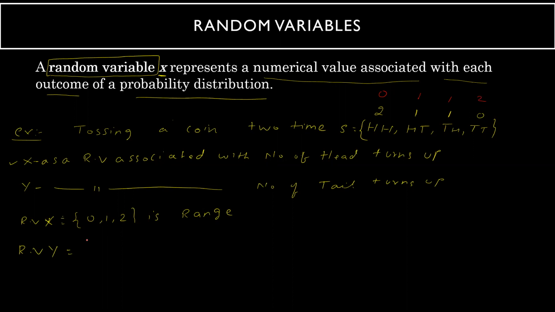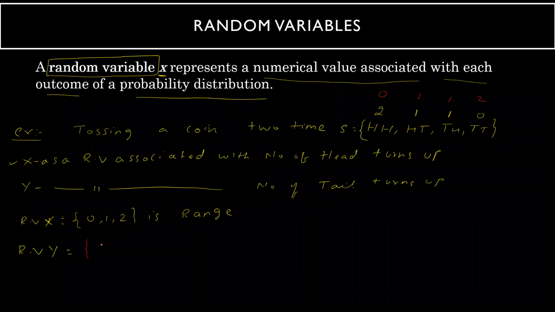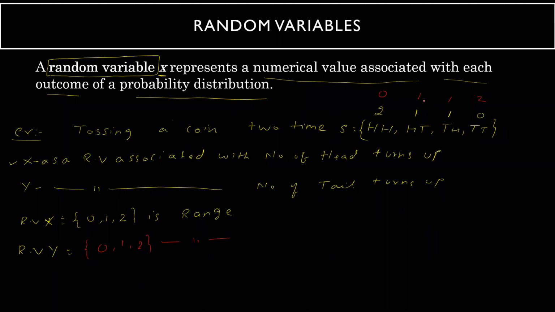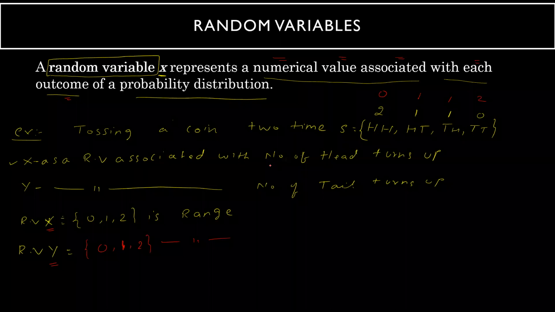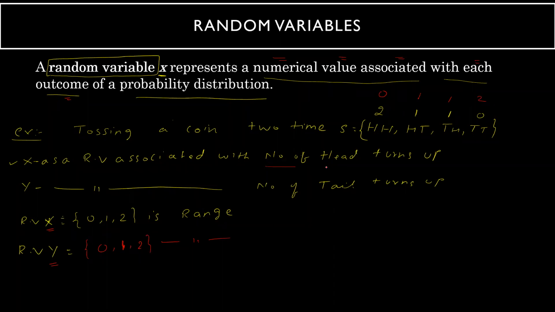So again, the range of random variable y is also 0, 1, and 2. This 1 and 1 we are not repeating again. However many times 1 may come, we will write it only one time in the range. Now you can see that your random variables x and y have taken a numerical value associated with each outcome, whatever the random variable you decided. So I have decided x is a random variable for number of heads.